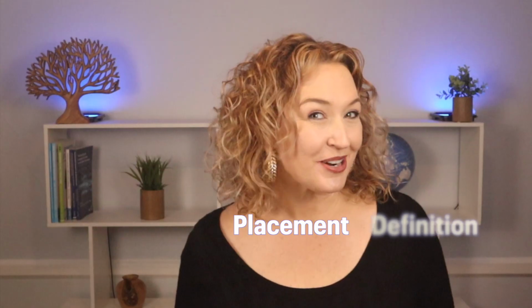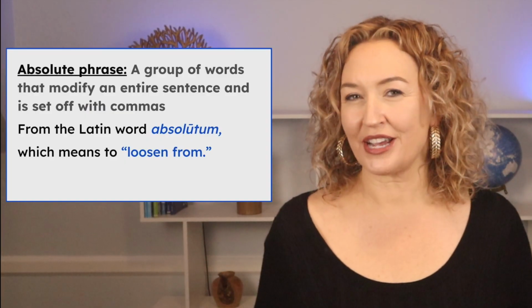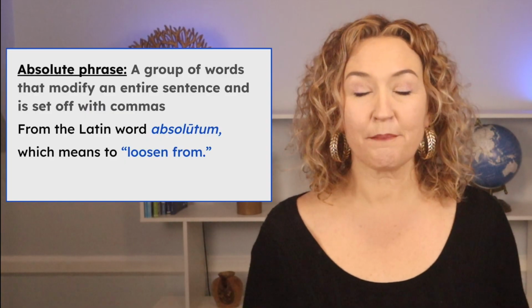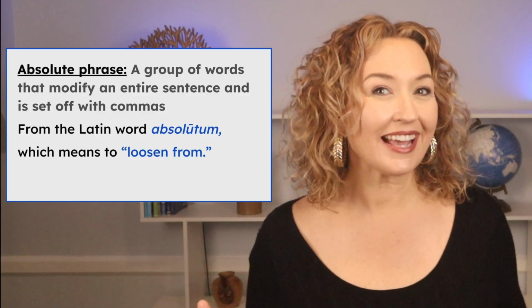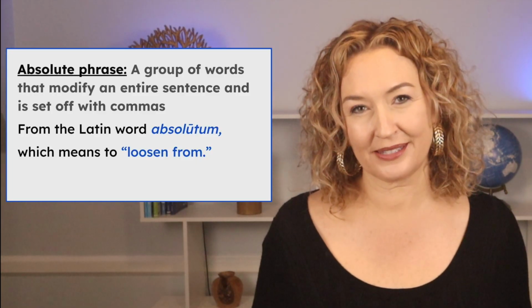Today, we're going to go over the definition of what an absolute phrase is. I'm going to give you the definition, I'm going to tell you where it goes in a sentence, and then last, but of course not least, I'm going to tell you how to punctuate an absolute phrase. An absolute phrase is a group of words that modifies an entire sentence and is set off with commas.